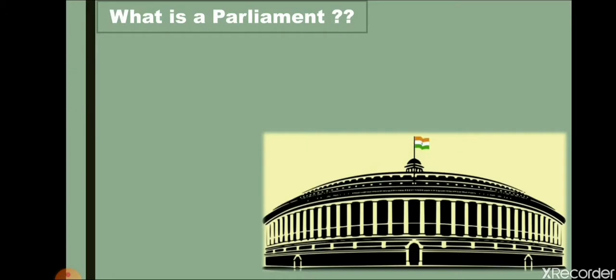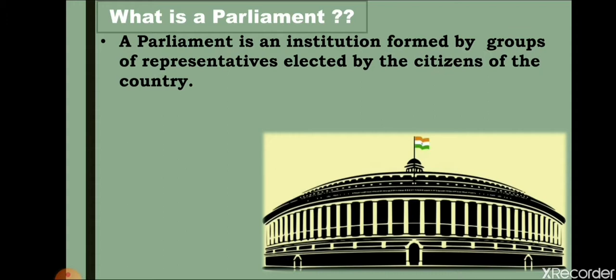Now, let's have a look at what a parliament is. Have you seen the picture of a parliament? In Hindi, it is known as Sansad Bhavan. A parliament is basically an institution formed by a group of representatives.